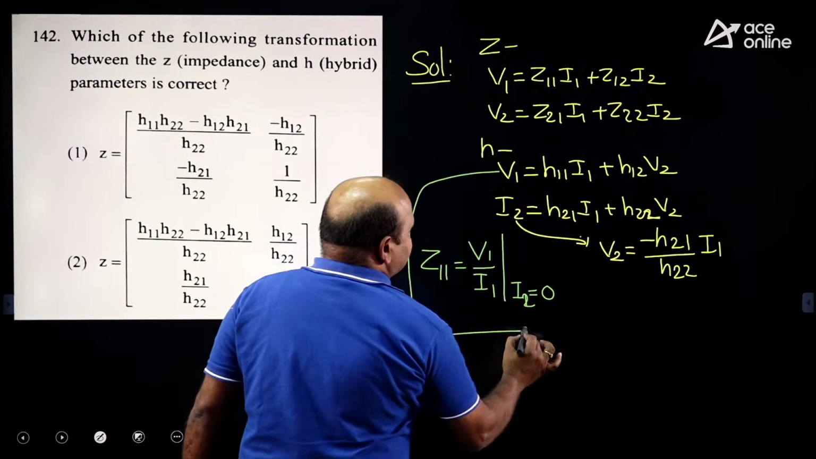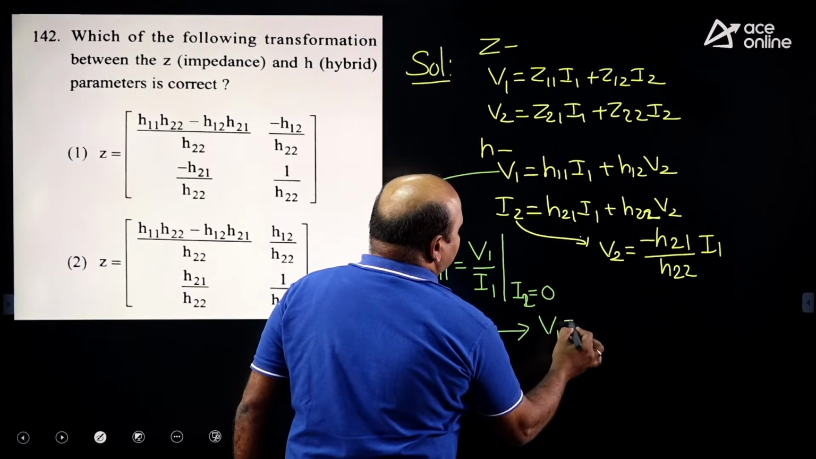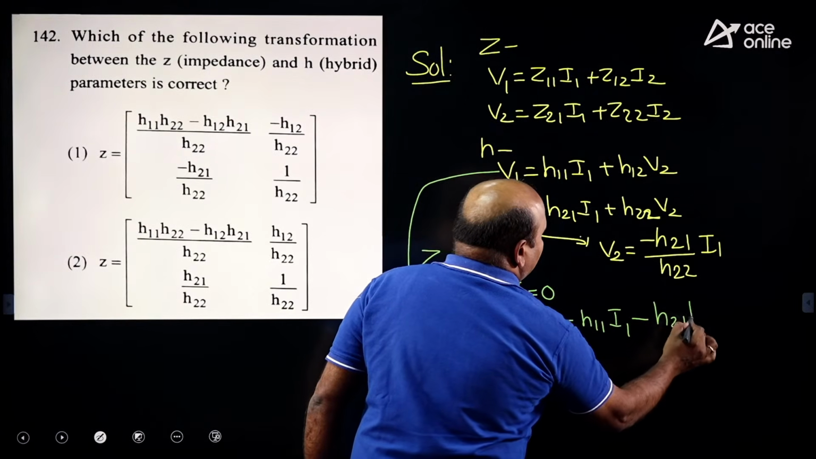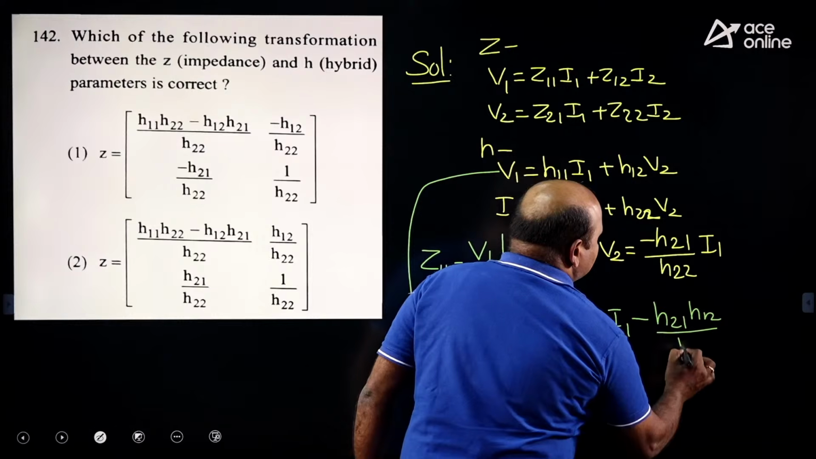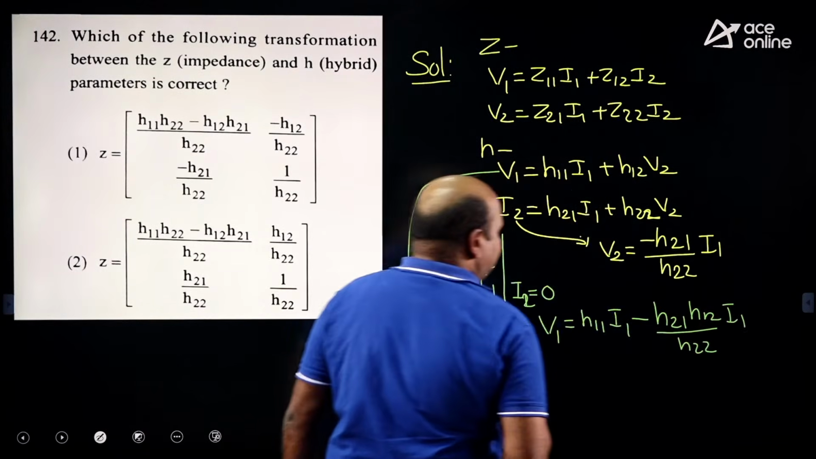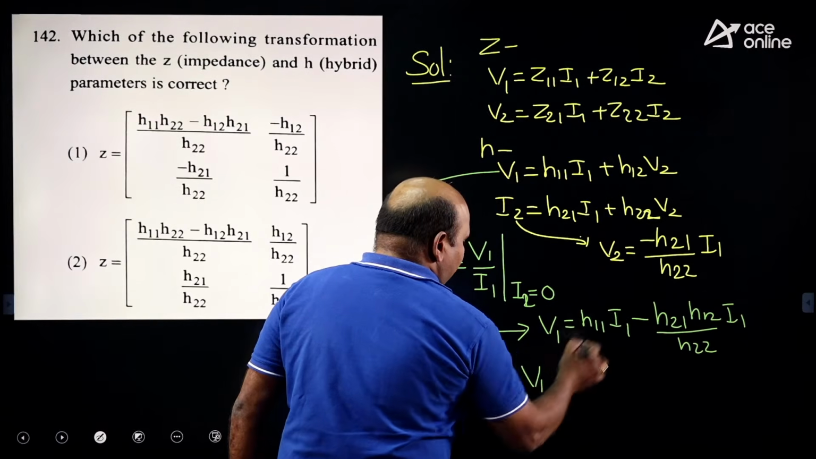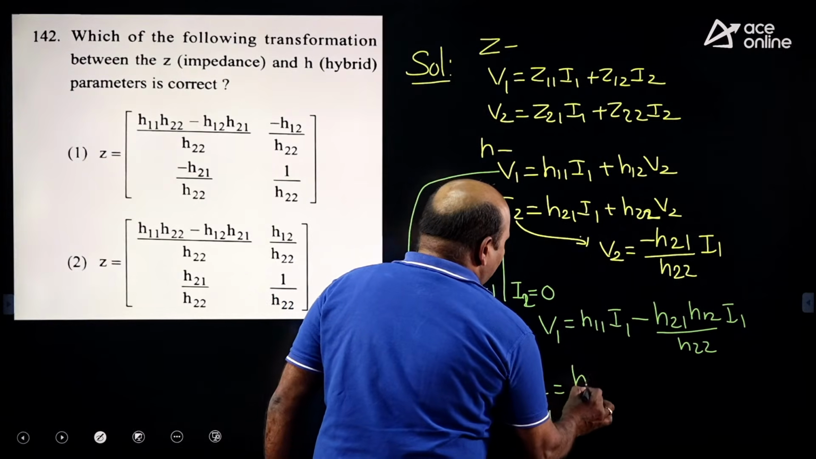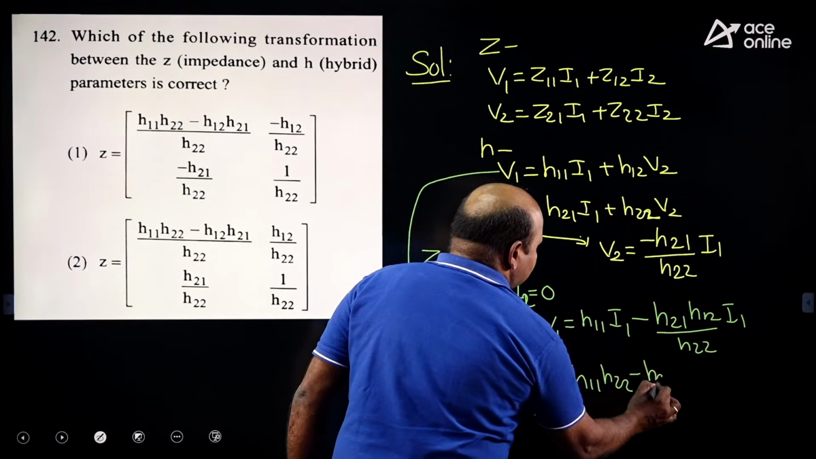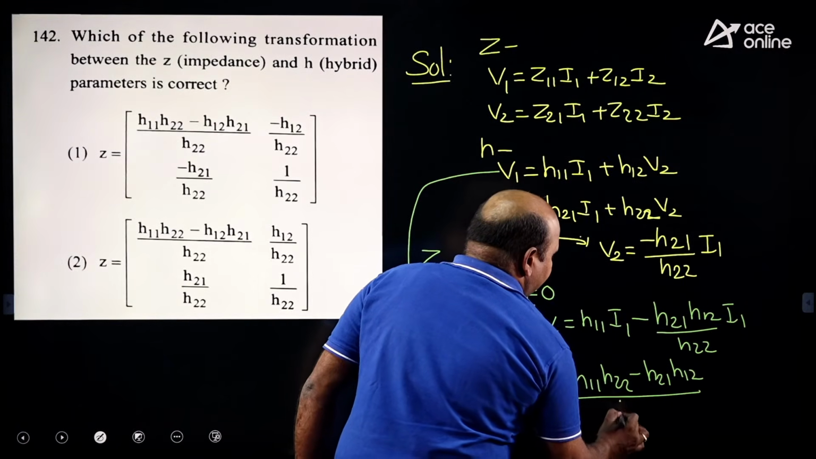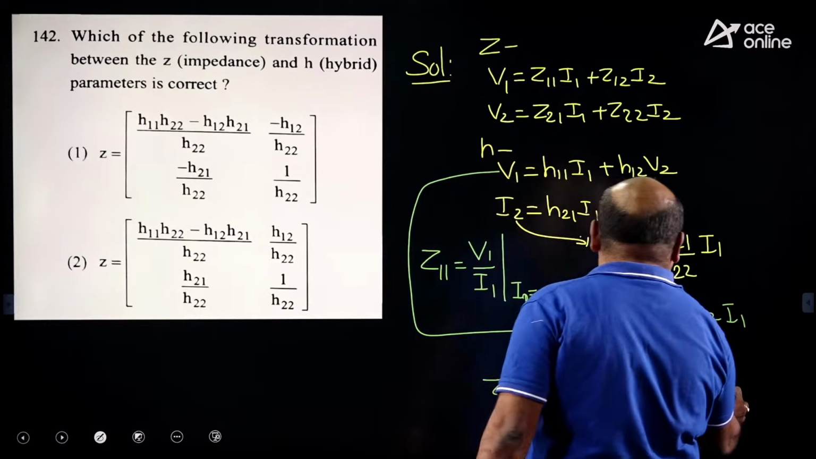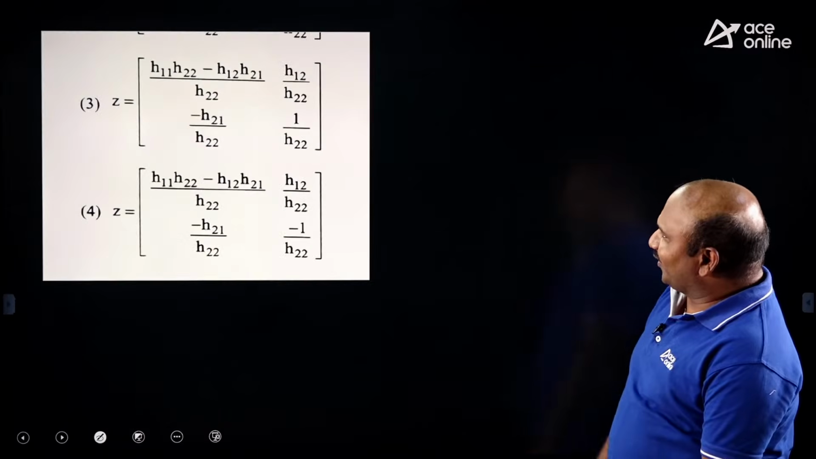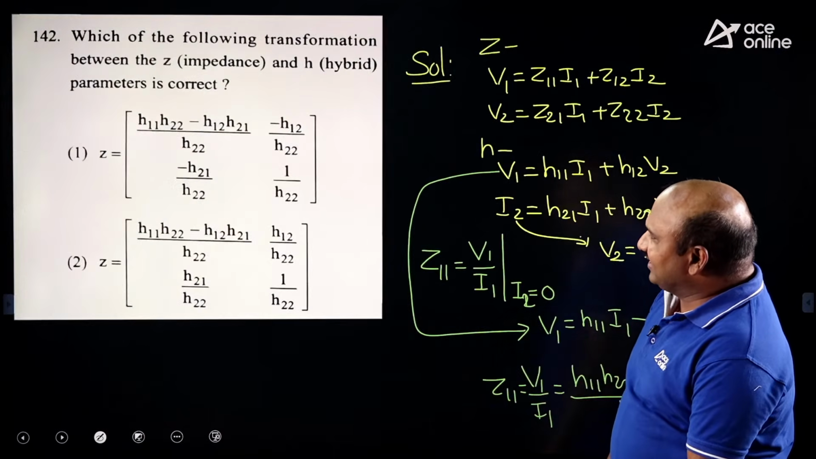Now from the first expression, V1 is equal to H11 I1 minus H21 H12 by H22 into I1. Now here, taking I1 common, V1 by I1 which is Z11, what we are getting is H11 H22 minus H21 H12 by H22. This is in ohms. For all the options, this value is the same. That's why we should take the next one.